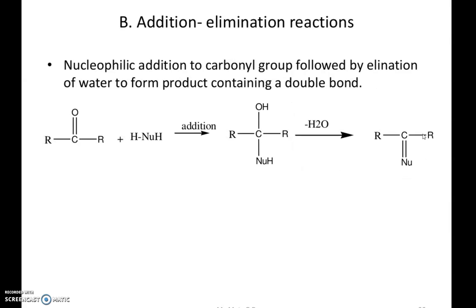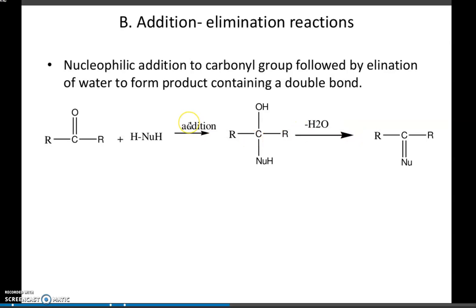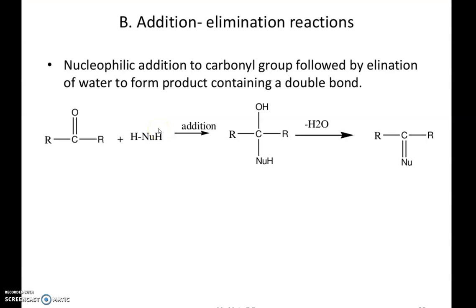Then the second type of reaction is addition-elimination reaction. One group will add and one group will eliminate. So addition is there, elimination is also there. So it's a mixed reaction. Nucleophilic addition to the carbonyl group is followed by elimination of water to form a product containing a double bond. So we know in the addition reaction we are adding a nucleophile or something, and it is followed by elimination of a water molecule. So we'll get a doubly bonded compound.